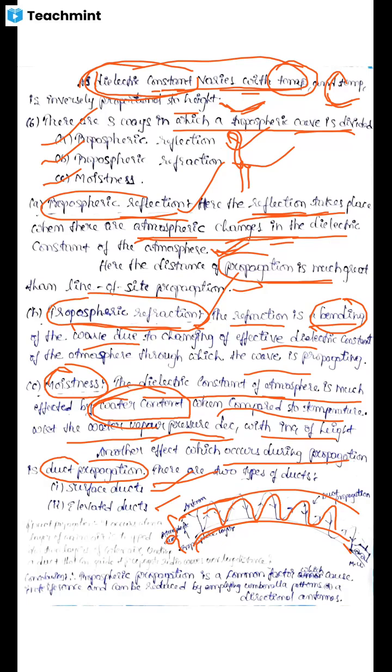Finally, I would like to share one interesting point here, coming to the water content. What we have learned here is that duct propagation means warm air is trapped between two cool airs. So I will tell you one geographical condition. In the ocean currents, you will observe cold currents and warm currents, meaning warm water and cool water. These currents occur due to the temperature.